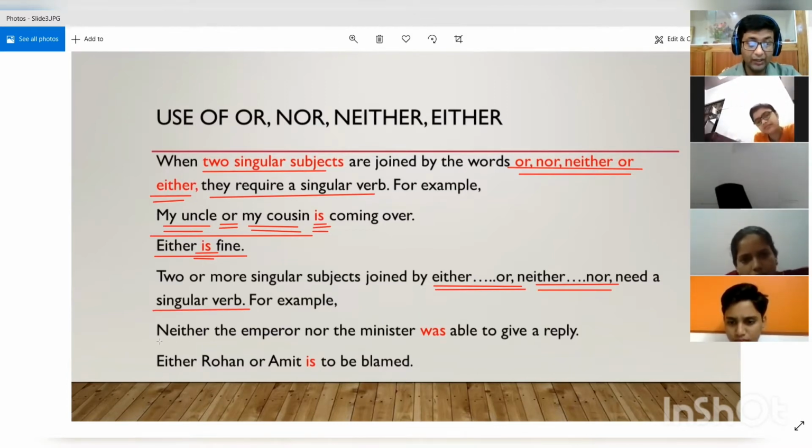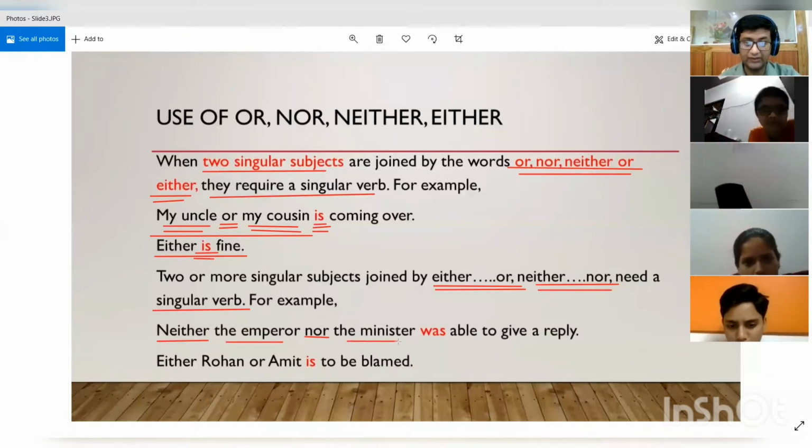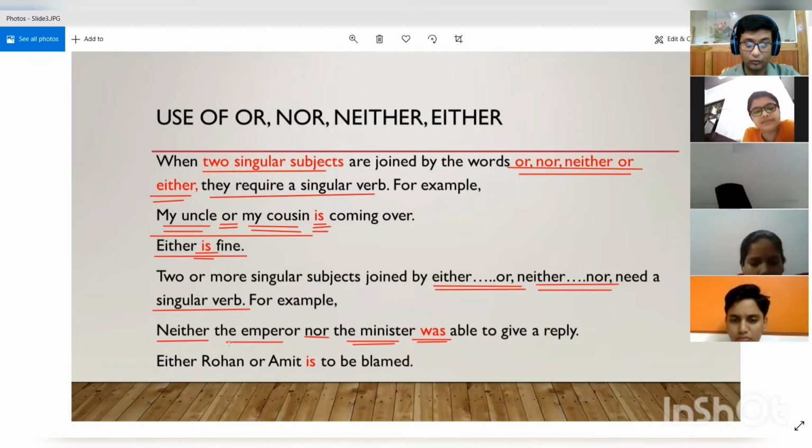For example, neither the emperor nor the minister. In this sentence, you can see that neither-nor is coming in the same sentence. And we have added the emperor and the minister with the help of neither-nor, right? So, neither the emperor nor the minister was able to give a reply. Over here, two singular subjects are being added.